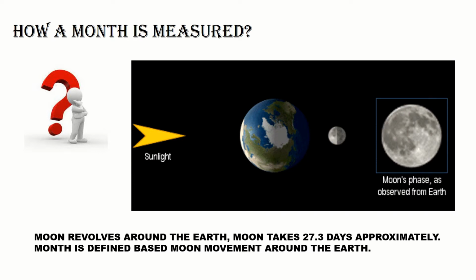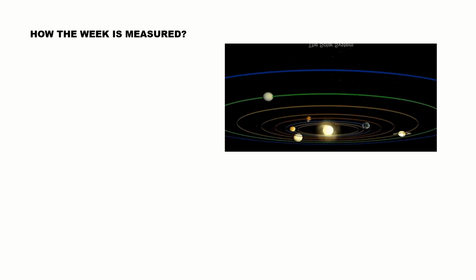And if you see the week, why have they taken 7 days in a week? There is a reason. This reason is based on the planetary motion around the earth.